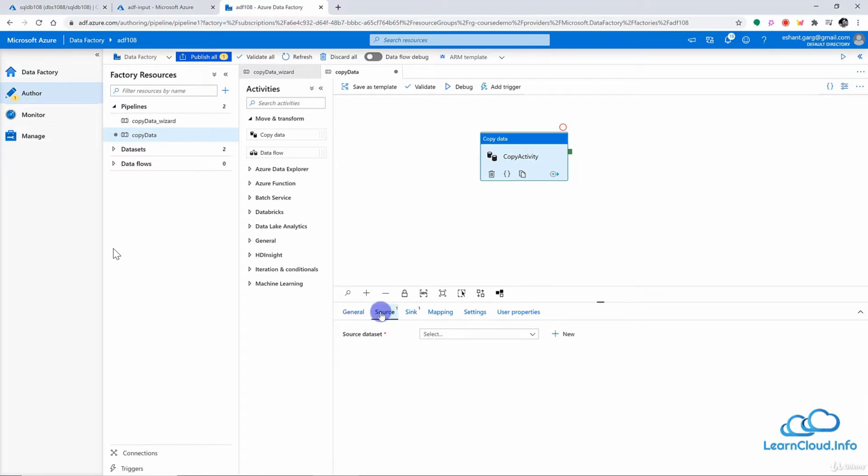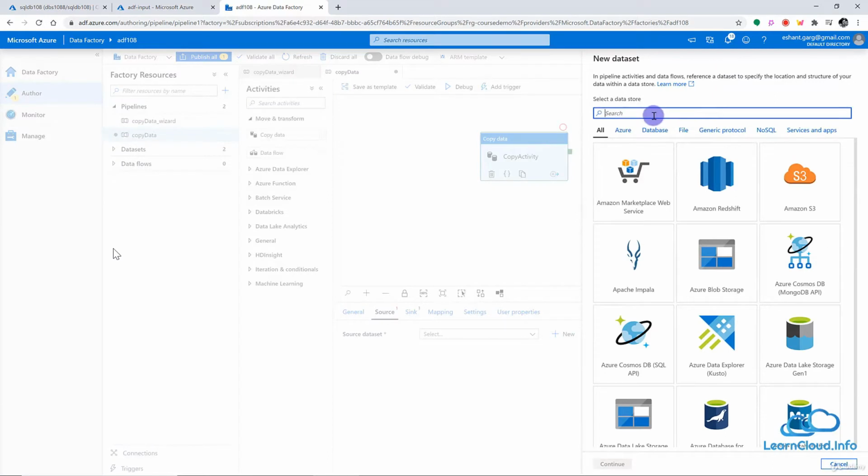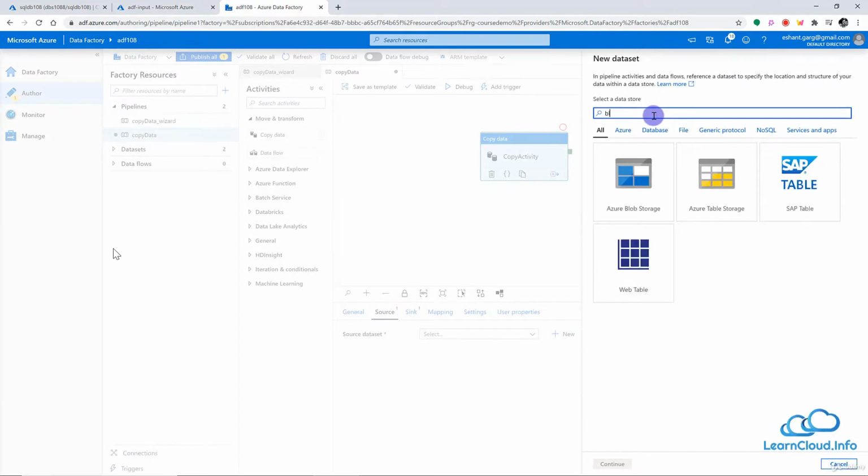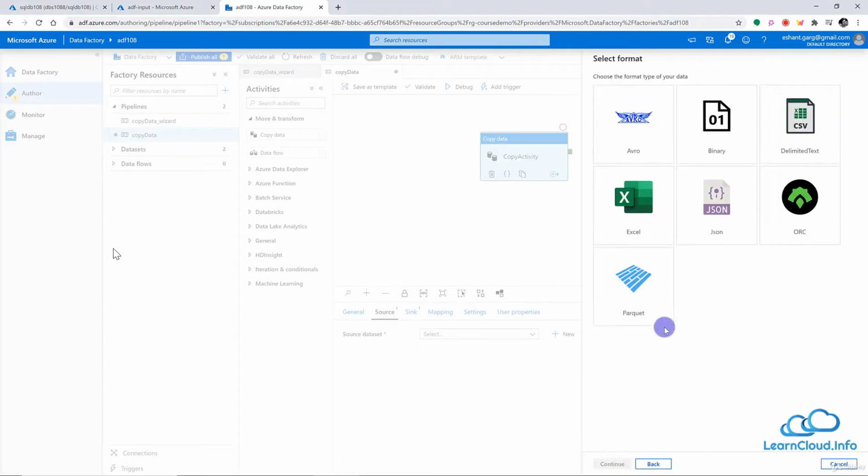And then we will create a source here, and in the source we have to create a data set. So I already have a data set. If you remember, we created this source data set, but let me create a new one here. And then if you remember, our source is on blob storage, so I will select the blob storage here, and we have a delimited text file, a CSV file.